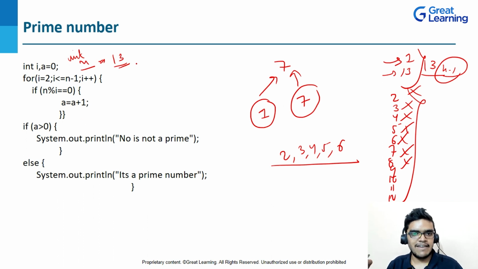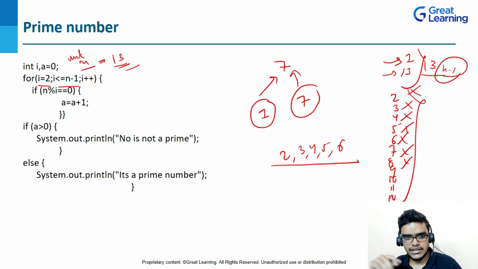Now after that I will apply the condition. As I told you, if you want to know whether the number is prime or not, then we have to go till n minus 1 of that number, right? So here I will start from I equal to 2, and then I less than or equal to n minus 1, and I will do the increment, right? So that I will check each number. Let's take an example. Here I have given n equal to 13. So inside this loop, I will increment from 2, 3, 4, 5, 6 till 12, right?